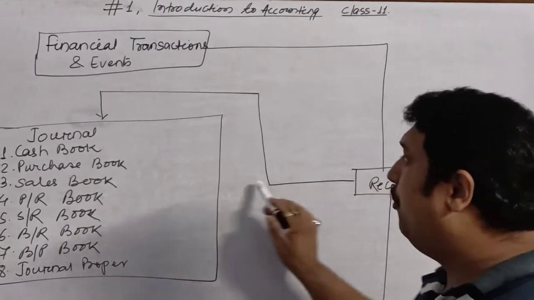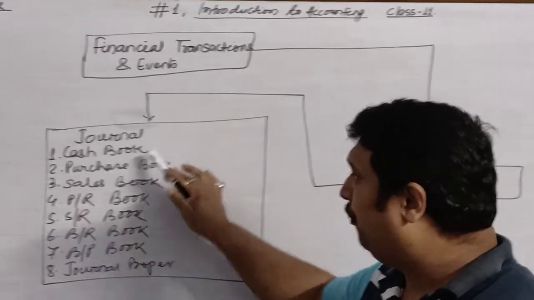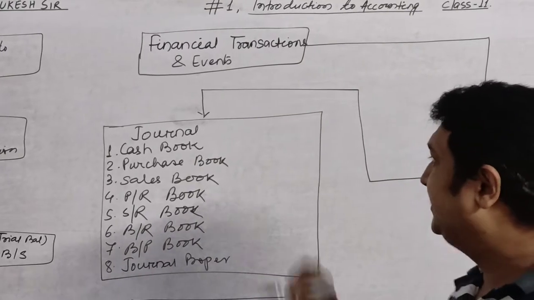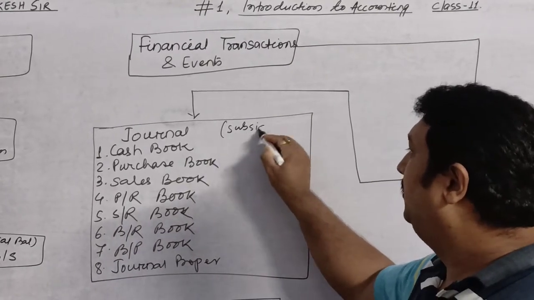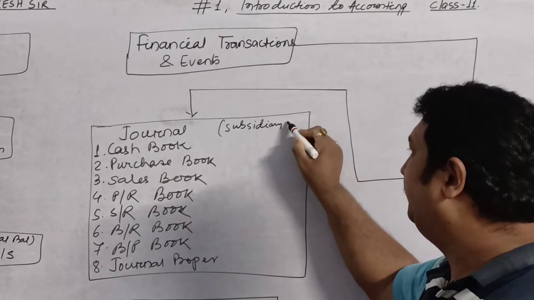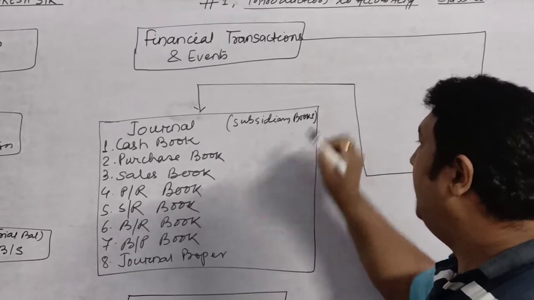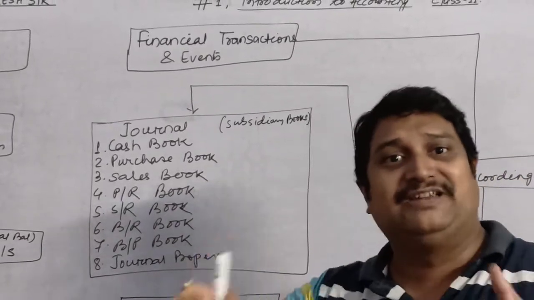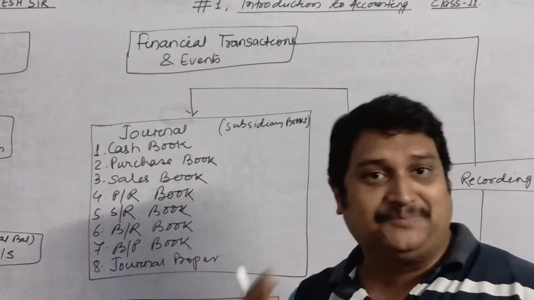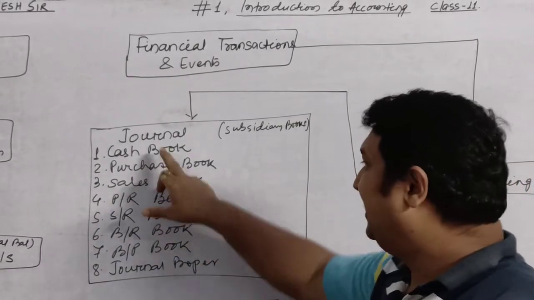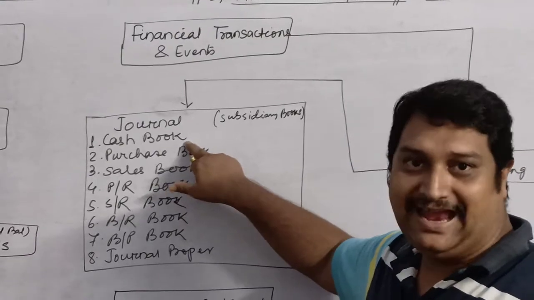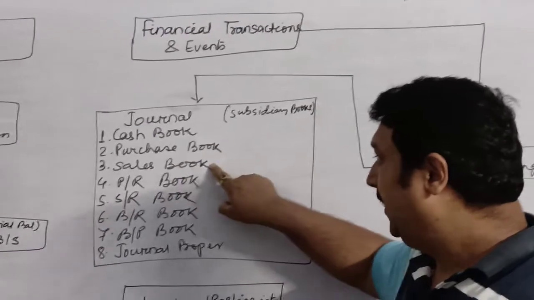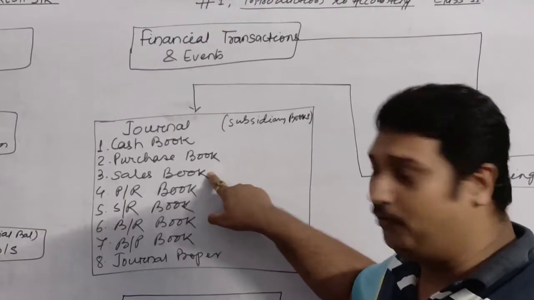Children, the recording of business transactions also comes from various types of books. These are called subsidiary books. When the business transactions increase, it becomes very difficult to maintain the records in a single book. So one single book is divided into many subsidiary books, helping books, like cash book, which will record only the cash transactions. Purchase book, all the credit purchases will be recorded over here. Sales book, all the credit sales will be recorded over here.